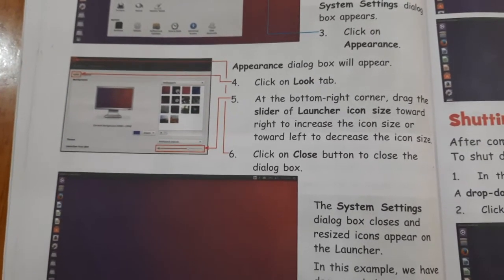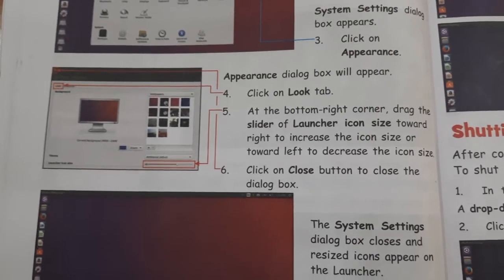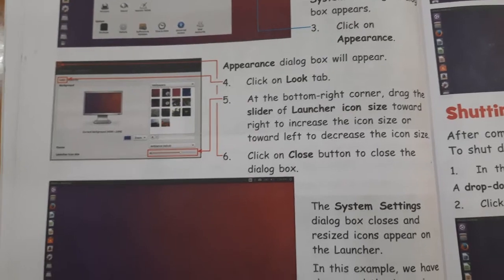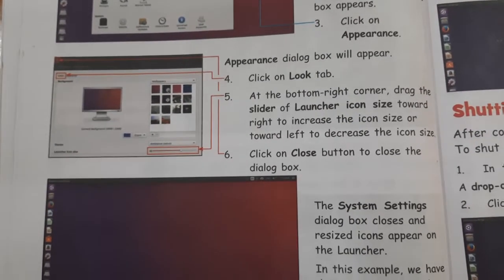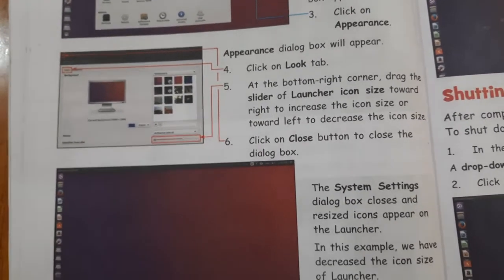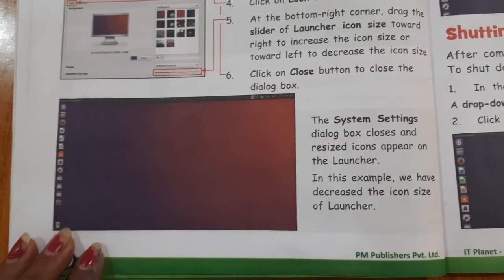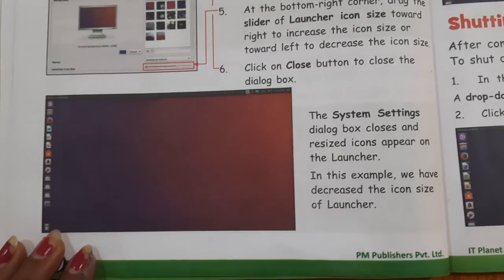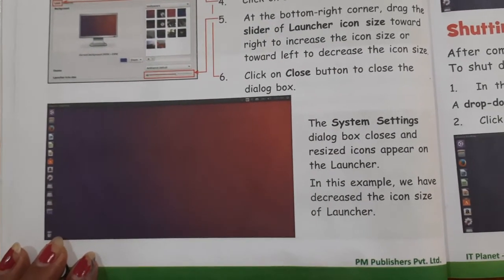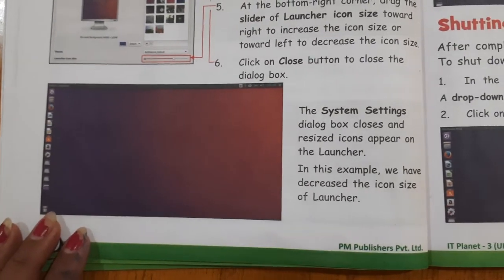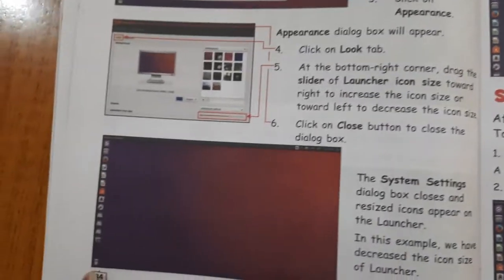If you want to increase the size of the icons, just drag it right side, or if you want to decrease the size, drag it to the left side. Click on close button to close the dialog box. Now the system settings dialog box closes and resized icons appear on the launcher. In this example, we have decreased the icon size of the launcher, as you can see on the picture.